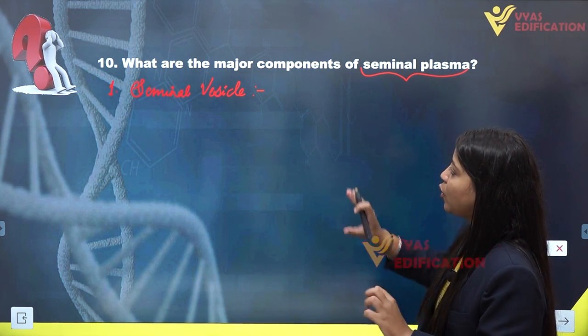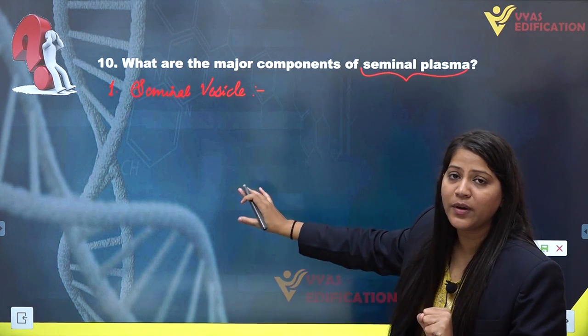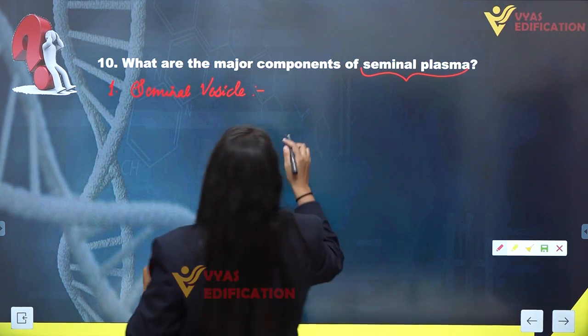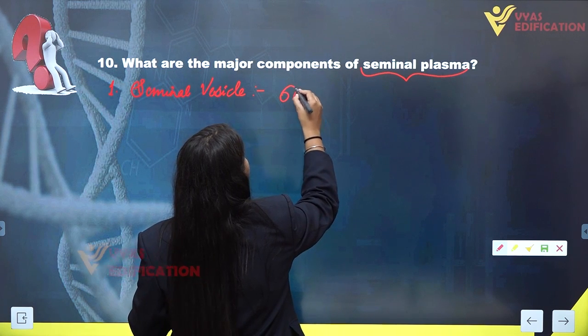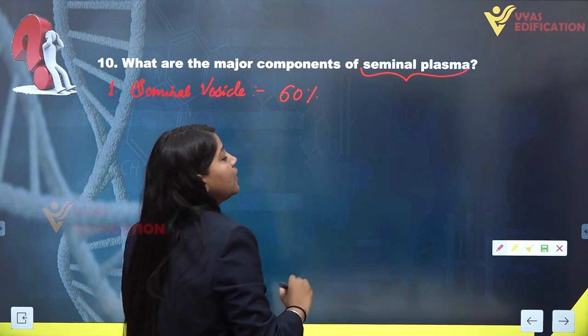Now let's talk about the contribution of the seminal vesicle. The seminal vesicle contributes about 60% of the seminal plasma.